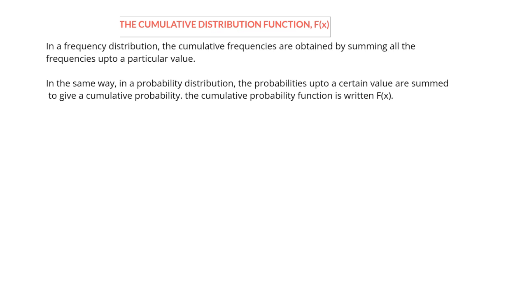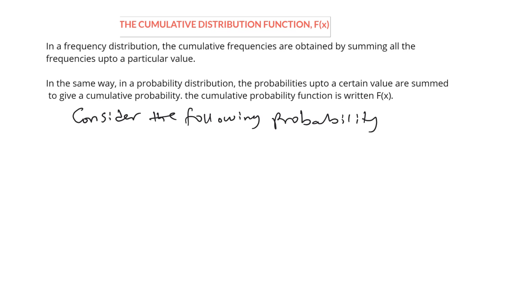Now, let's consider the following probability distribution. Let's look at this probability distribution.